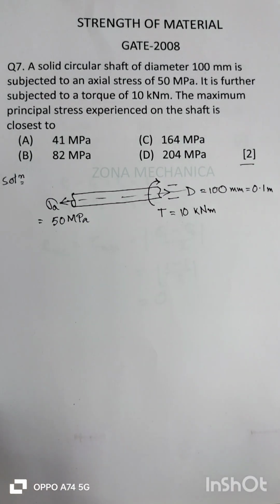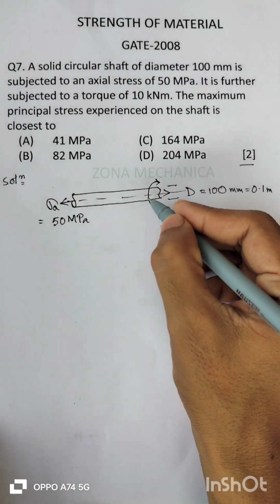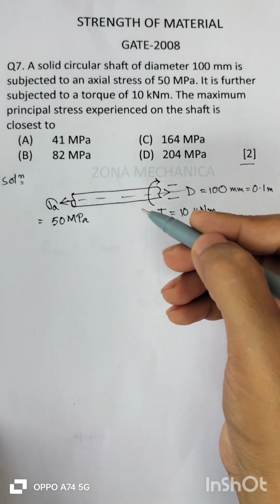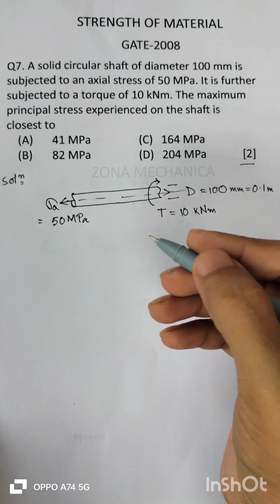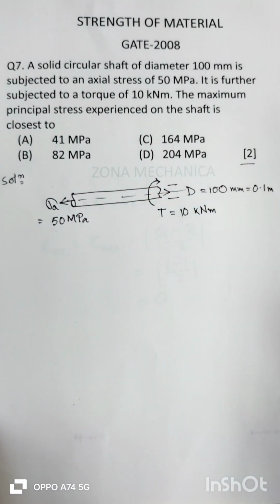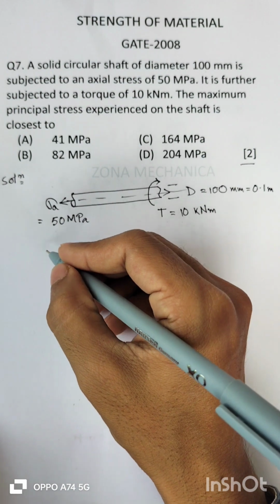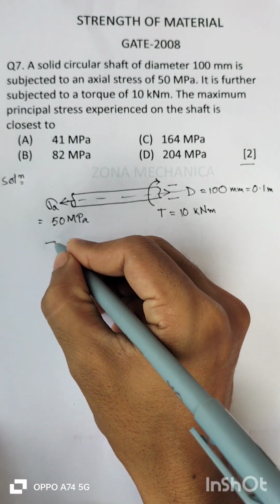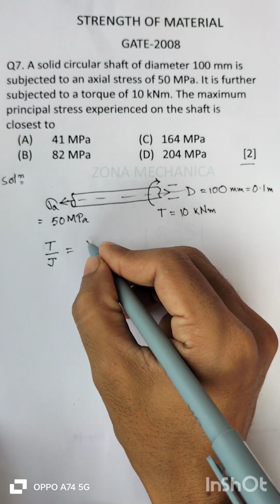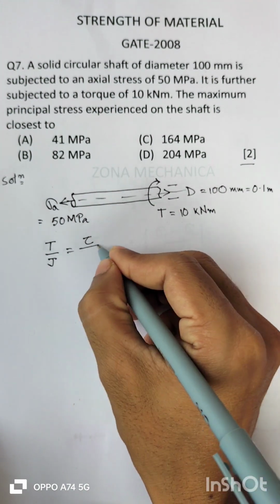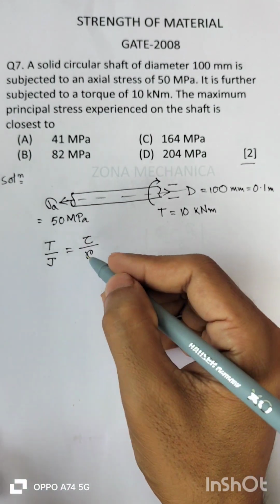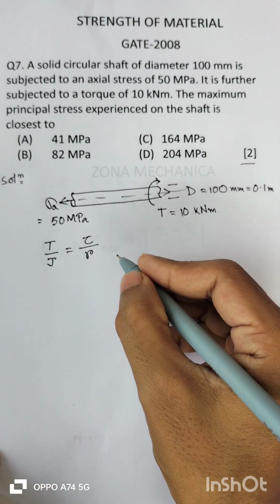Due to this torque T, the shaft will experience a shear stress. Let tau be the shear stress developed in the shaft. So from the torsion formula, we know T by J is equal to tau by R. All the symbols bear their usual meanings.